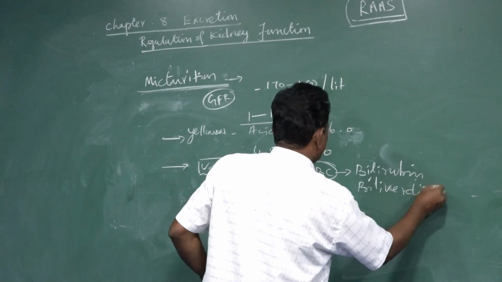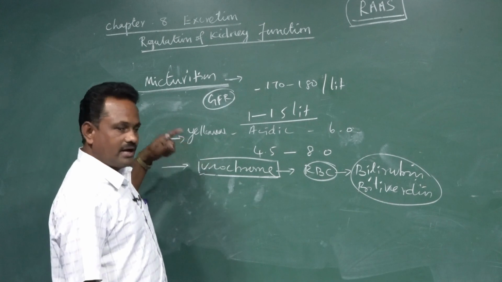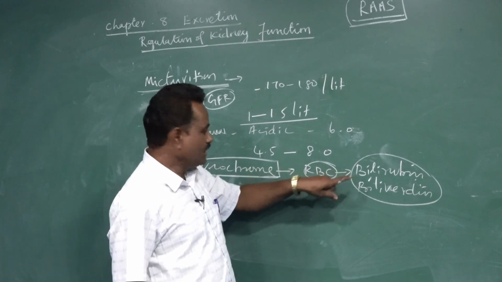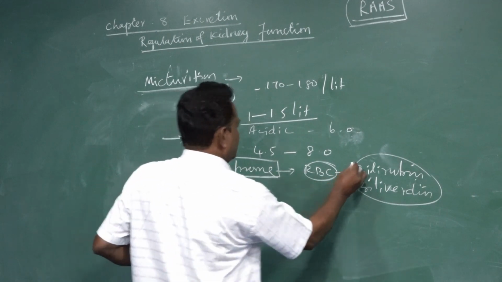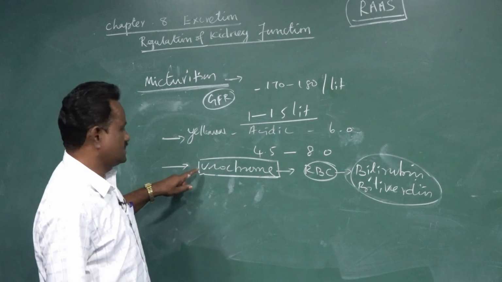These two substances are produced by the destruction of RBCs in the liver, reach the digestive system through bile, and are also eliminated through urine as urochrome substances.